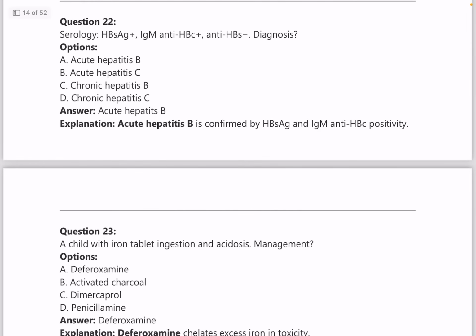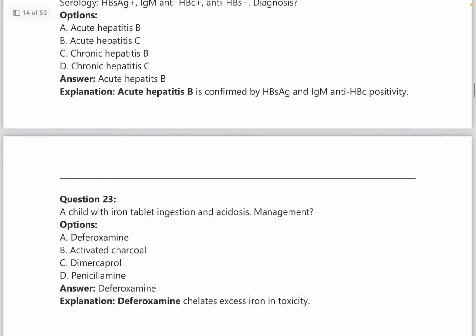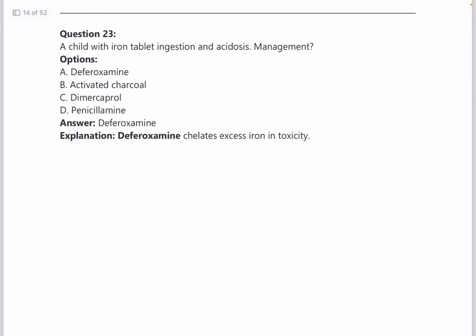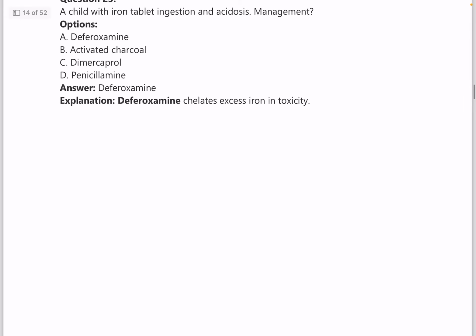Next question, HBsAg positive and IgM anti-HBc positive and anti-HBs negative. What is the diagnosis? Again, the chart of hepatitis conditions, whether it is acute or subacute or chronic, is something very important. Please go through that table as well. So here it is acute hepatitis B. Question number 23. A child with iron tablet ingestion and acidosis presence. What is the management? Answer is deferoxamine, because deferoxamine is used in iron toxicity.